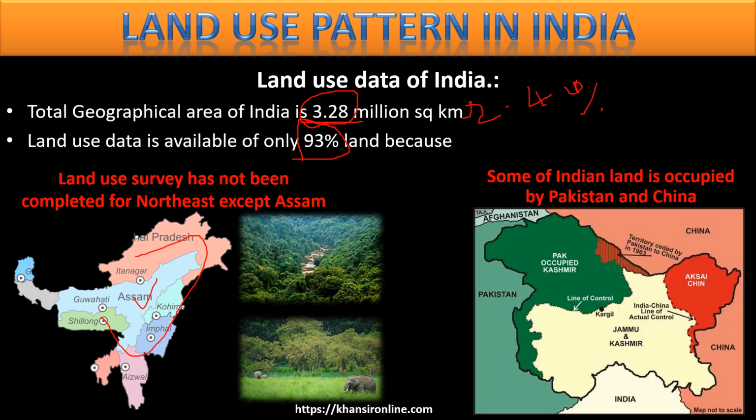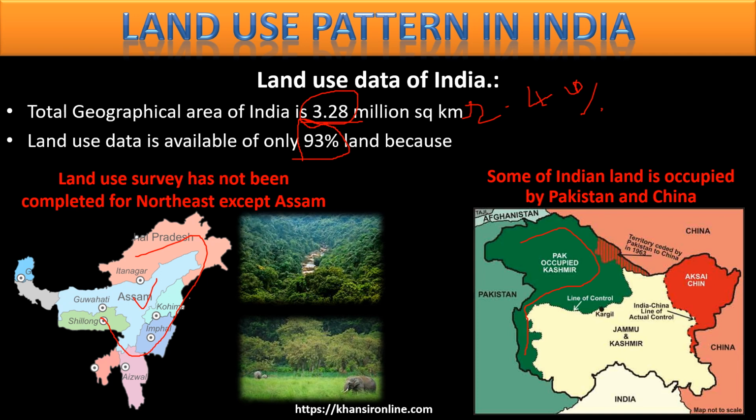Rest is some of the Indian land that has been illegally occupied by Indian neighbors. For example, this green area, that is Kashmir, that has been joined to India after the king of Jammu and Kashmir before independence, Raja Hari Singh, signed the instrument of accession, the document that declared that his kingdom will now onward be the part of India.